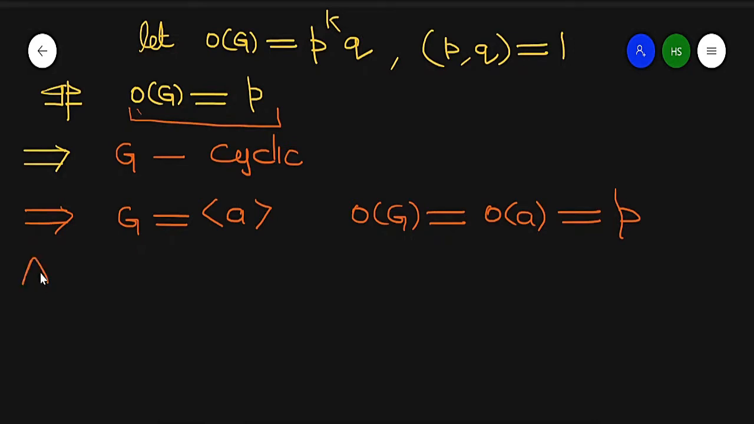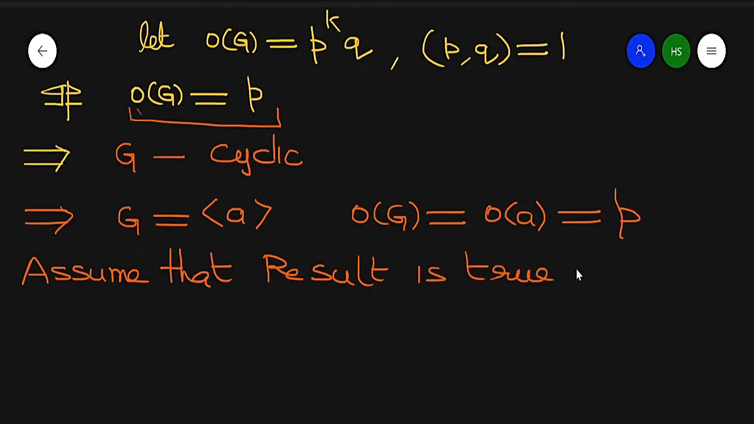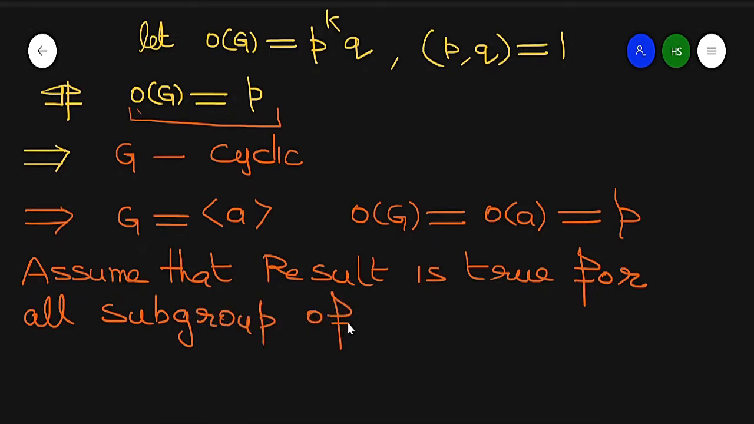Now assume that the result is true for all subgroups of order less than the order of G. So assume that the result is true for all subgroups of order less than the order of G. So that is the given assumption.